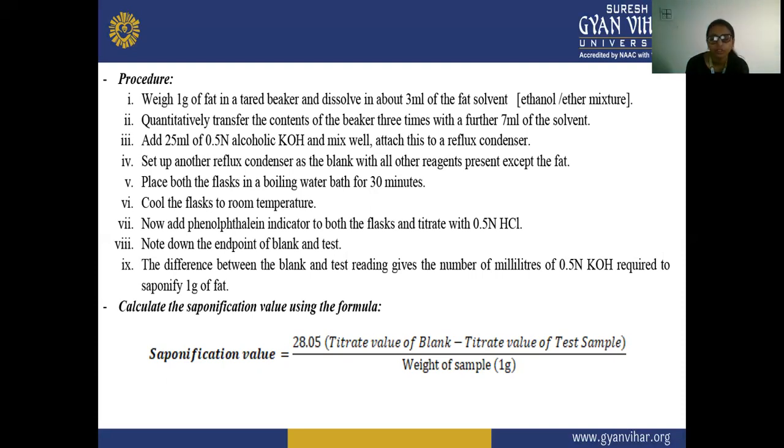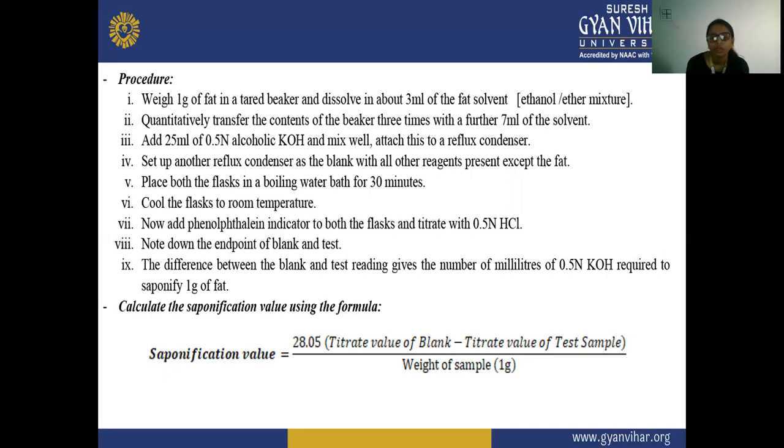After that, we are cooling the flask to room temperature, and then we are adding the phenolphthalein indicator to both of the flasks, and then titrating with 0.5 normal HCl.